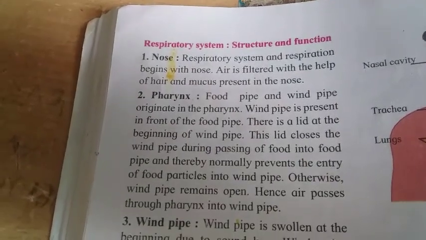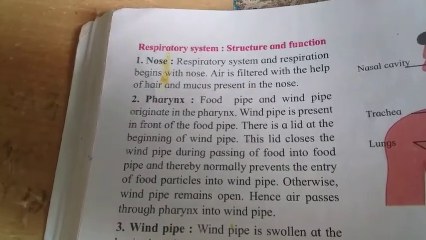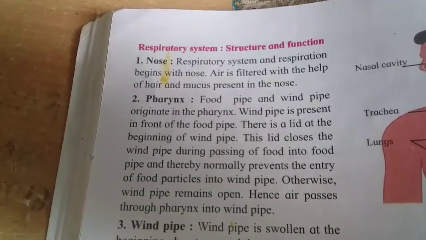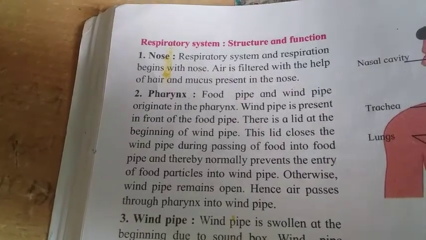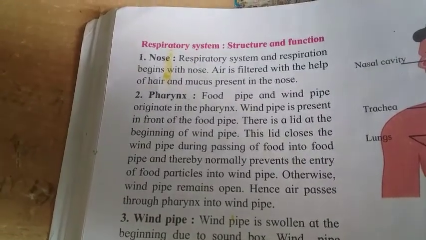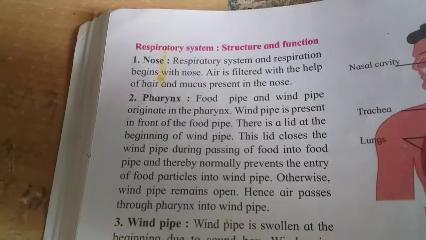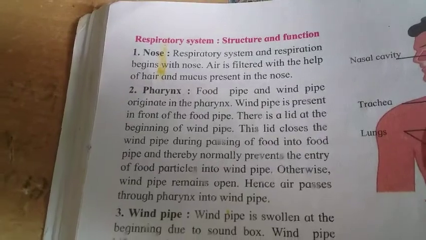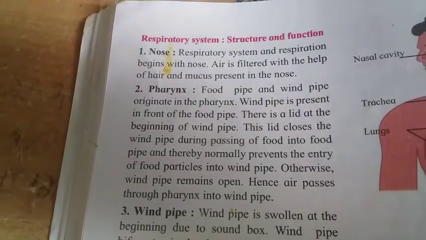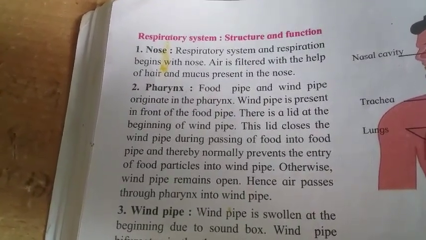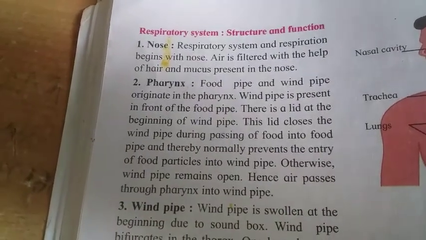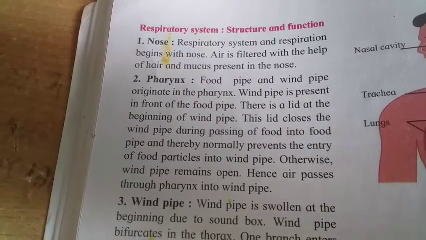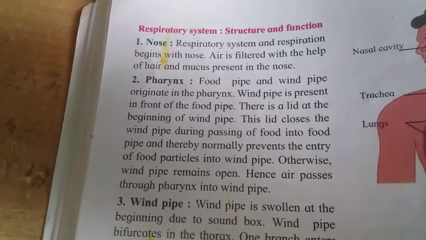The food pipe and windpipe originate in the pharynx. The windpipe is present exactly in front of the food pipe. There is a lid at the beginning of the windpipe. This lid closes the windpipe during the passage of food into the food pipe.